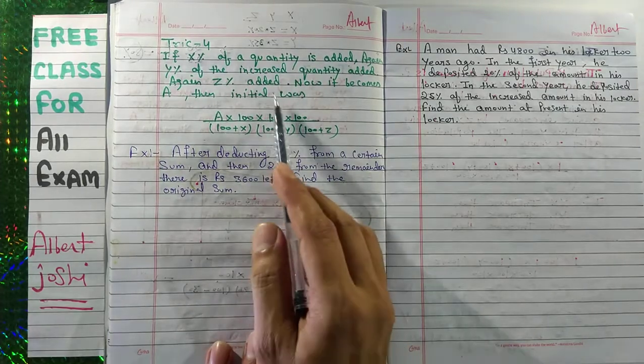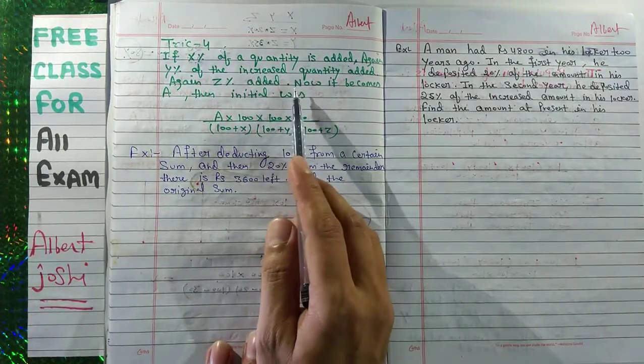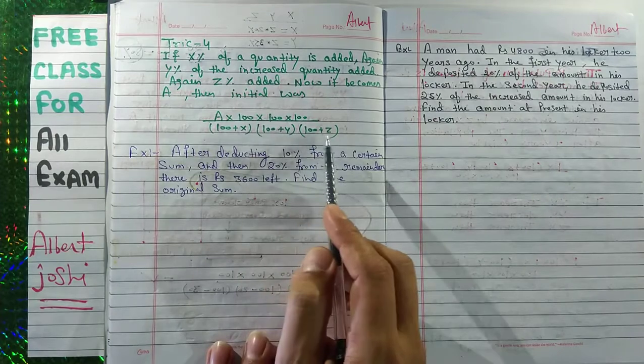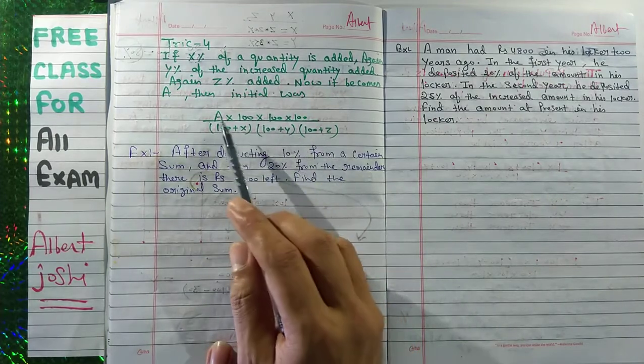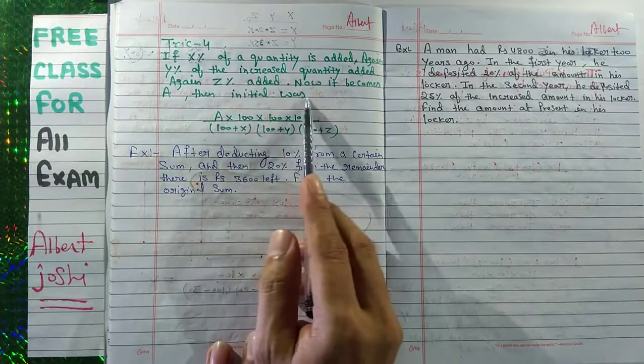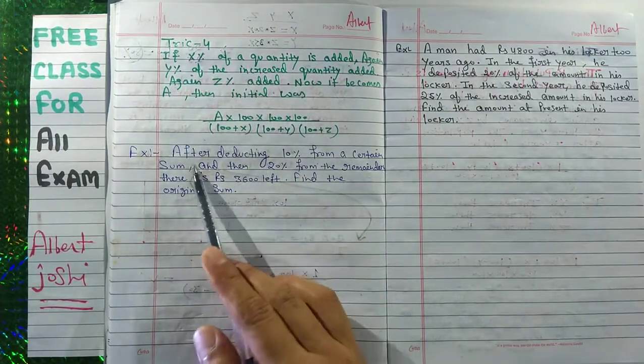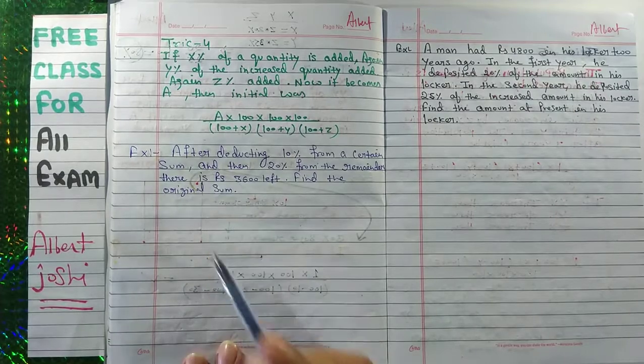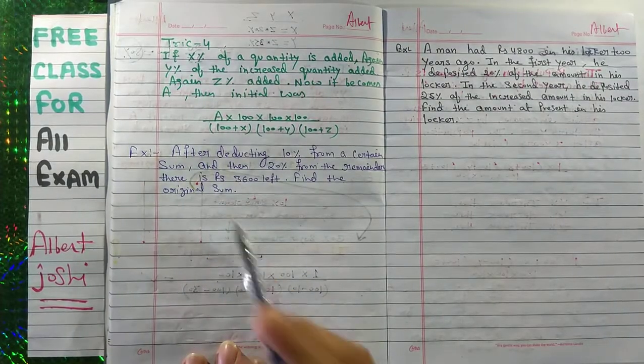Means if you are adding something, okay, then if at last you have A, then what was the initial? We will explain by example.